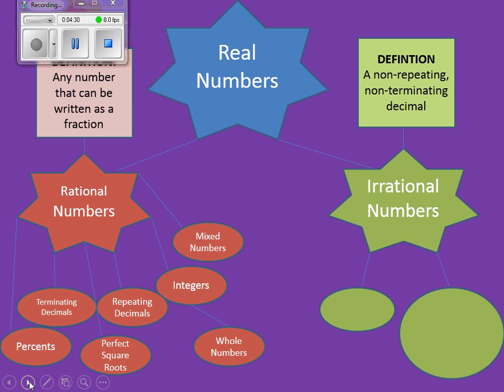So give me an example. Pi is one of them. Very good. And where's the other place that we get one? Where did we find them in our calculators yesterday? From non-perfect square roots. Very good.